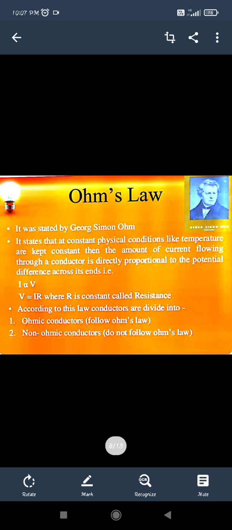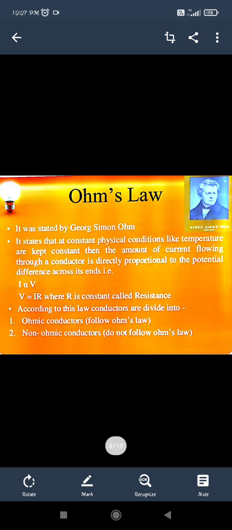And here, George Simon Ohm gave one proportionality constant, which is considered resistance. Resistance is the opposing nature that resists the charge; it tries to oppose the flow of the charge. So it is always inversely proportional to the current. Resistance opposes the flow of the charges. If resistance increases, then current will decrease. If resistance is less, then the current will be more.